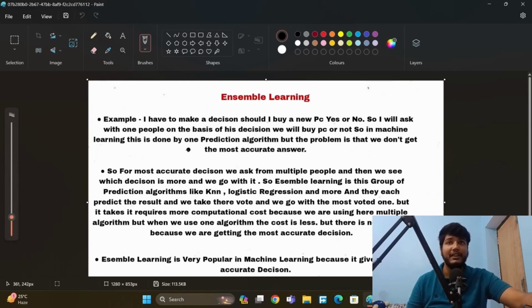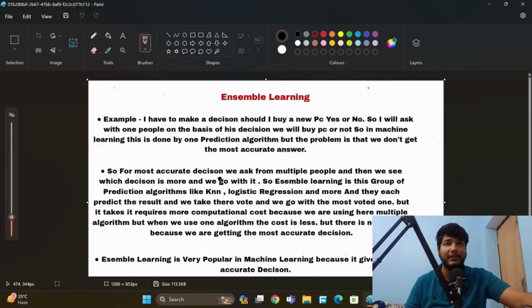So in machine learning, this is done by one prediction algorithm, but the problem is that we don't get the most accurate answer, okay? Any algorithm, it could be KNN for example, but the problem here is that we don't get the accurate answer, okay? So here comes Ensemble learning.